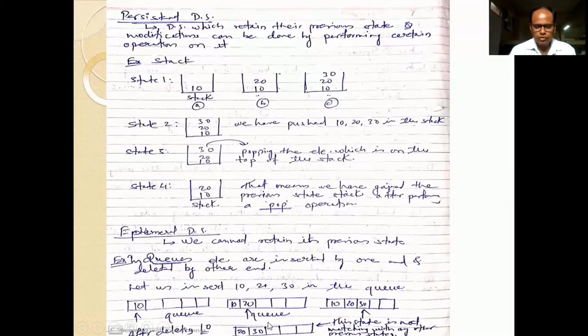If you observe all the states, this final state, which contains only the 20 and 30 elements, is not matching with any previous state. So that is an ephemeral data structure. It is the opposite of a persistent data structure. In a persistent data structure we can retain the previous state, and in an ephemeral data structure we cannot retain the previous state.